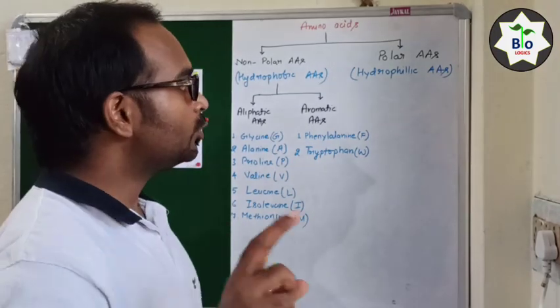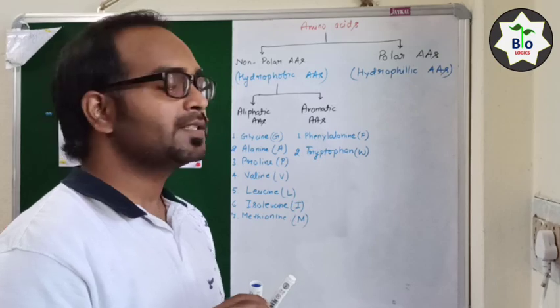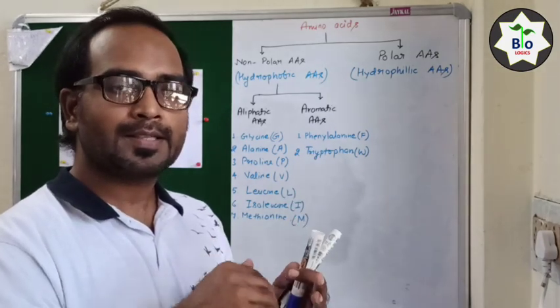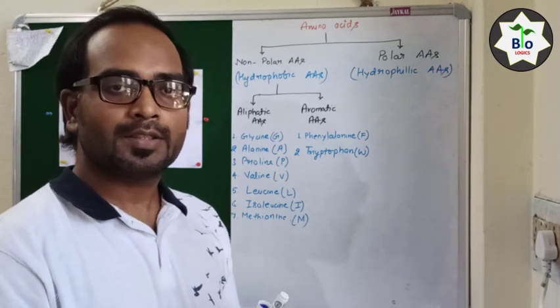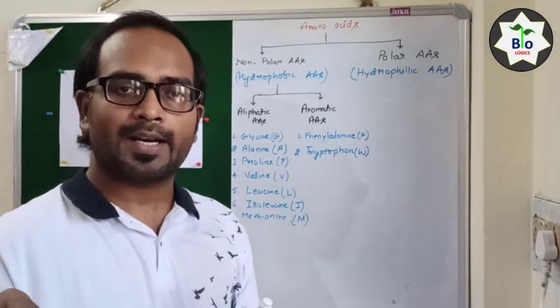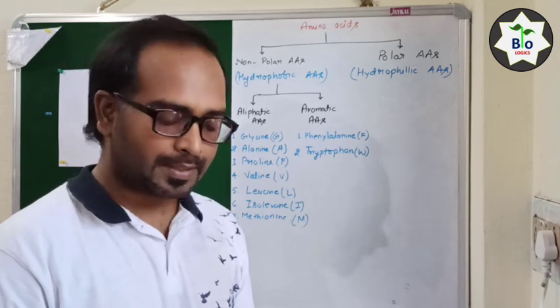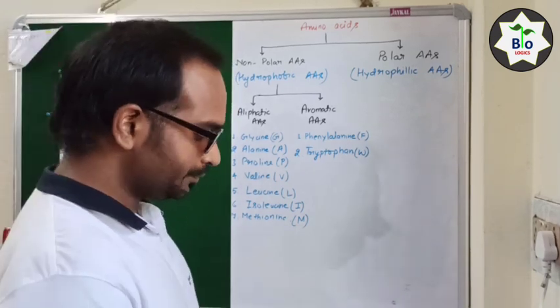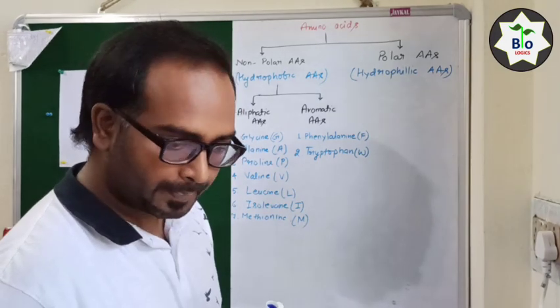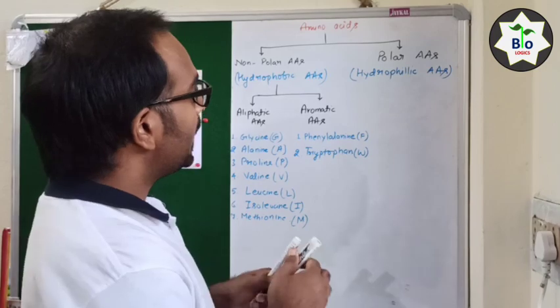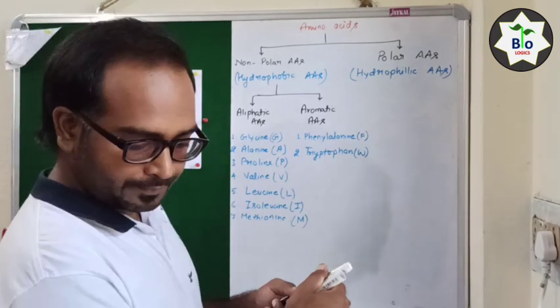So there are two categories of polar amino acids. One category contains the amino acids in which charged functional groups are present, and the other contains the polar amino acids in which uncharged functional groups are present.